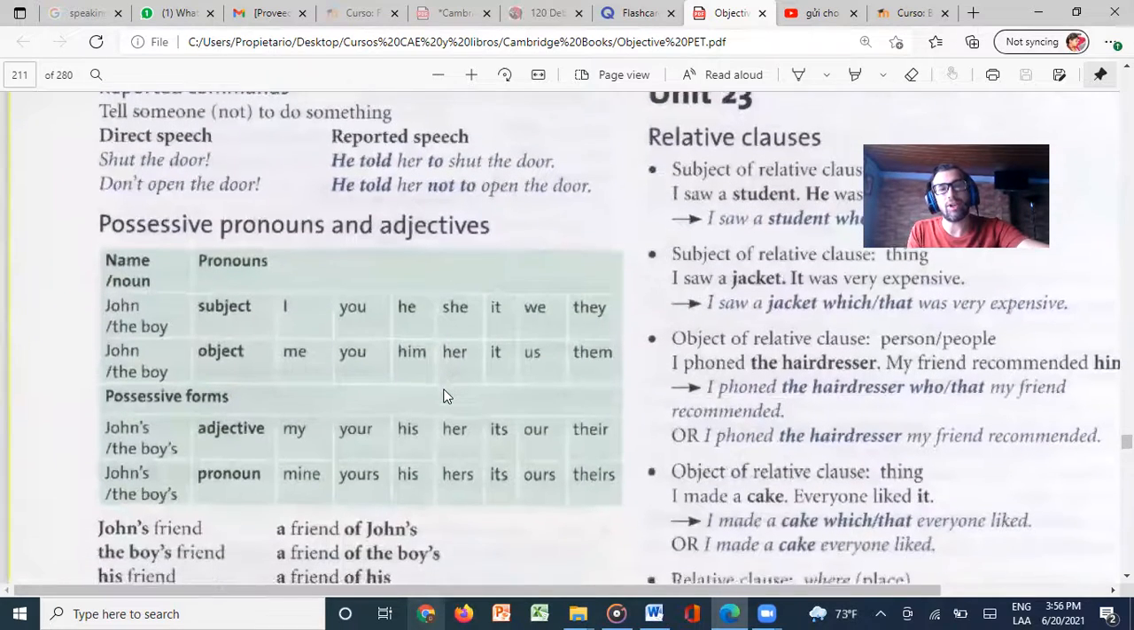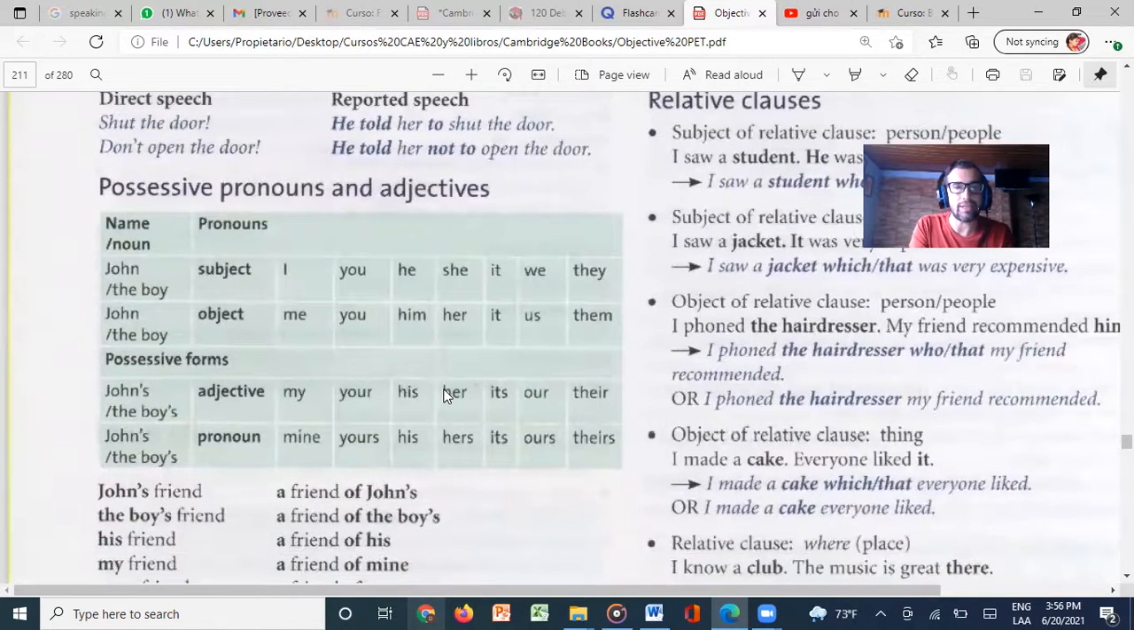Now, with possessive pronouns and adjectives, it's very interesting what we have here. We have the subject: I, you, he, she, it, we, or they, and the object: me, you, him, her, it, us, them. Remember that we have a verb, and then we use these. We can say, call me, call you, call him, call her, right? Call me. So in this case, these are the object pronouns, as we can also name them. We use a verb, and then we use the object pronoun, right?